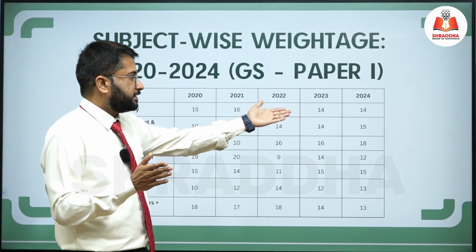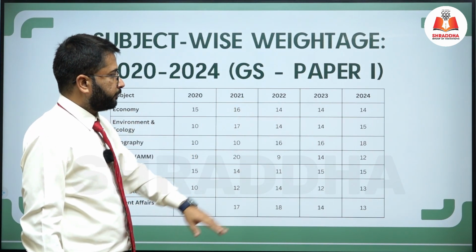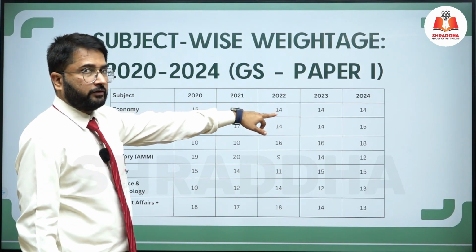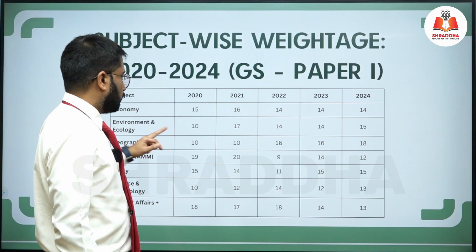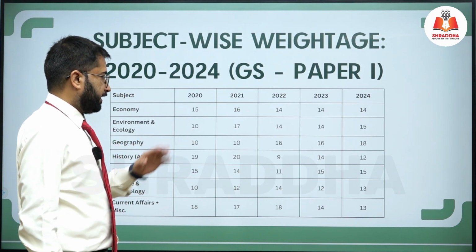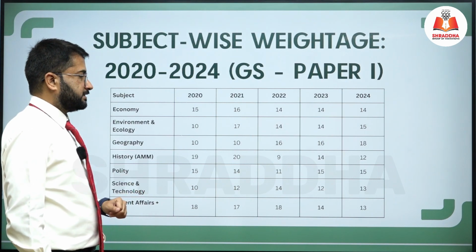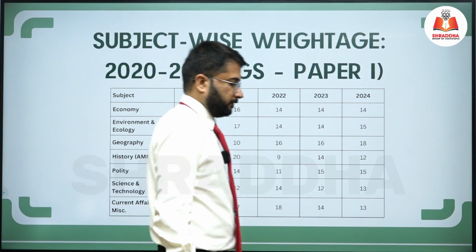But if you look into the recent trend of 2024, economy is there, for which they asked 14 questions. Environment and ecology they asked 15 questions, geography they asked 18 questions, history they asked 12 questions, polity they asked 15 questions, science and tech they asked 13 questions, current affairs they asked 13 questions.